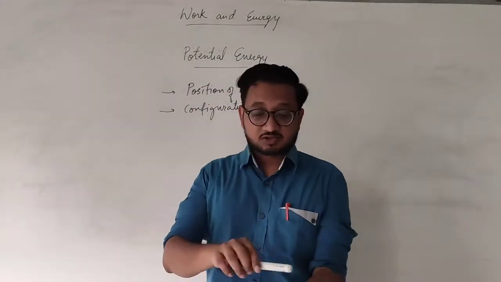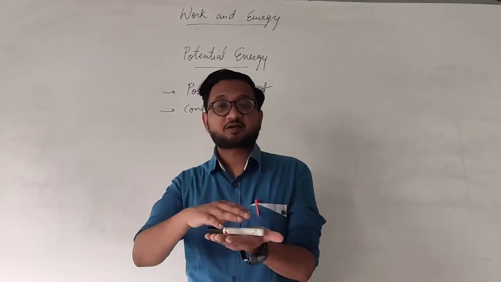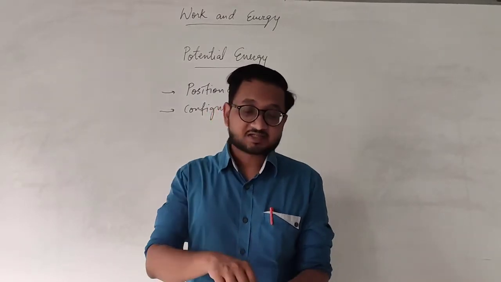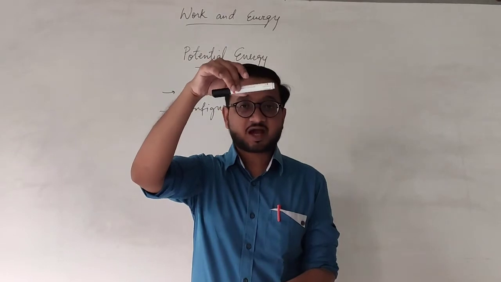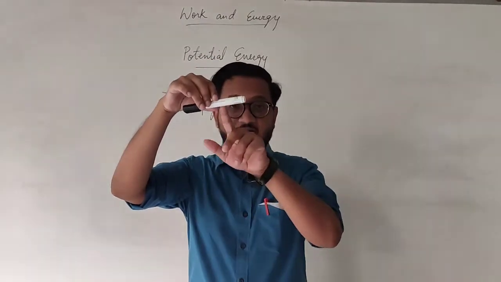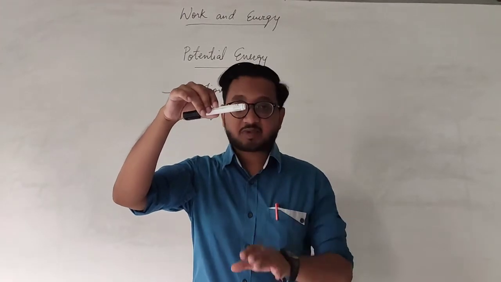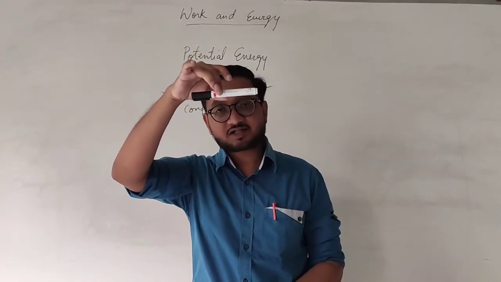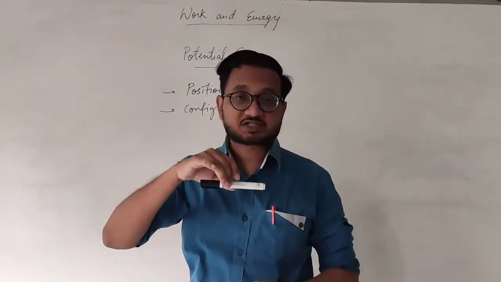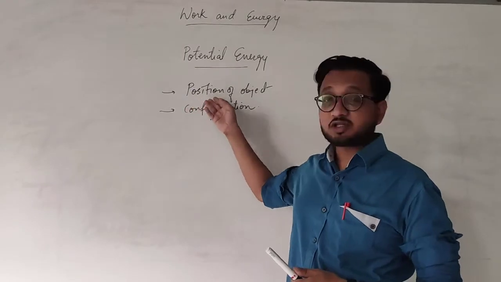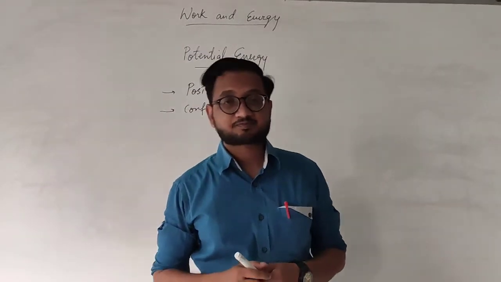Similarly, position. At this point, this marker has no potential energy because it is on the surface. But as soon as I take it to a certain height, now because of its position, not because of its shape, at a certain height, it doesn't matter what shape it is, the energy is stored inside it. And that is why the potential energy is stored in the object because of the position.